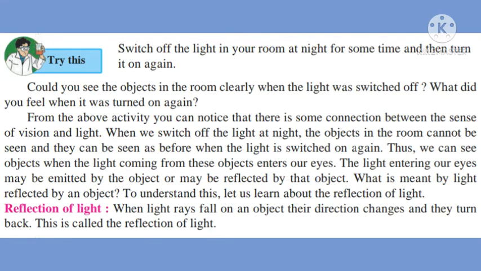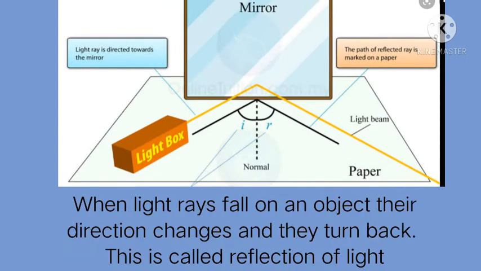What is meant by light reflected by an object? To understand this, we will study about reflection of light. Reflection of light. When light rays fall on an object, their direction changes and they turn back. This is called the reflection of light.